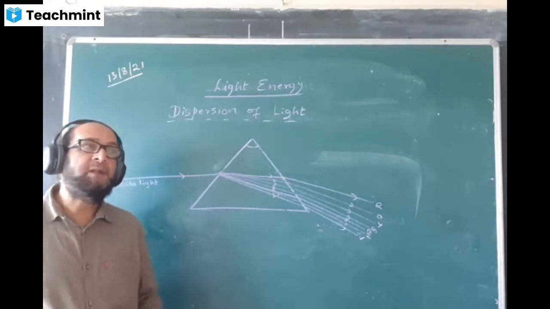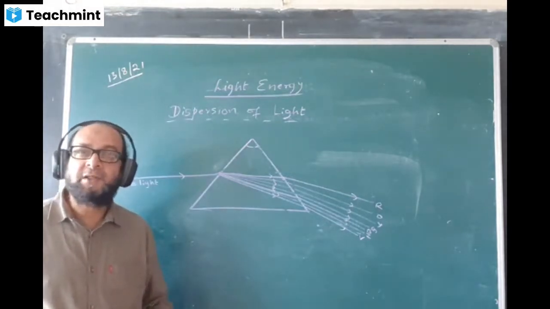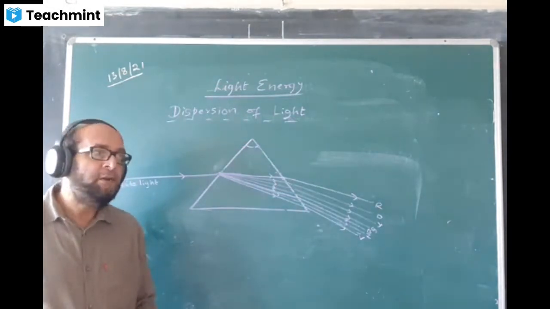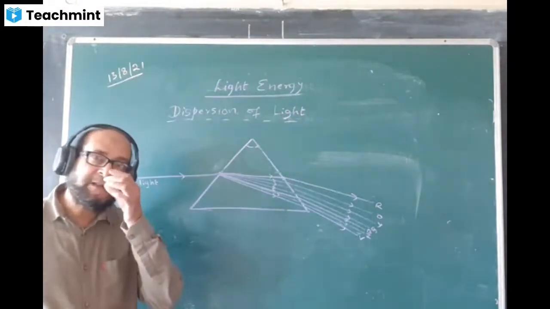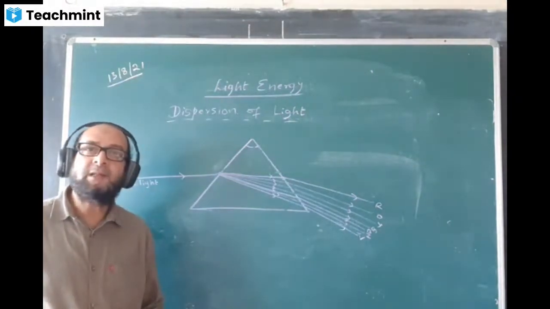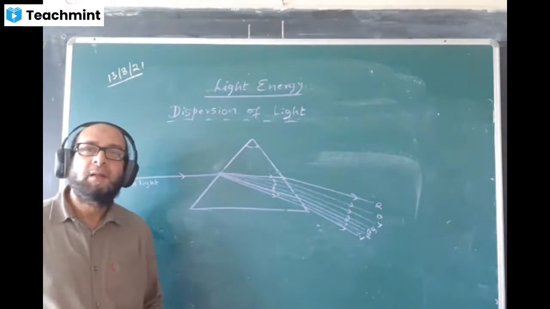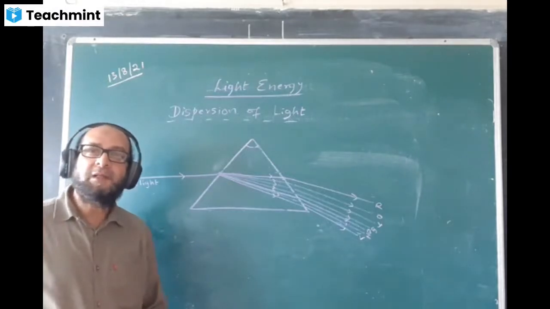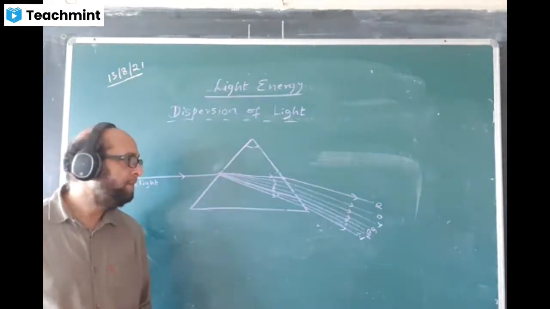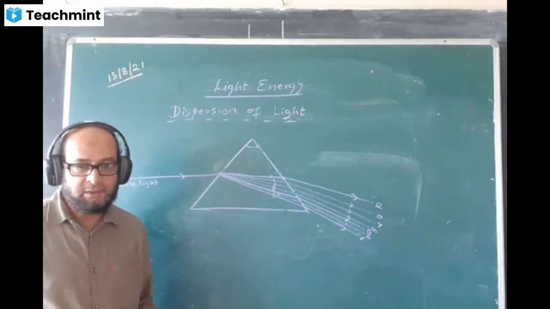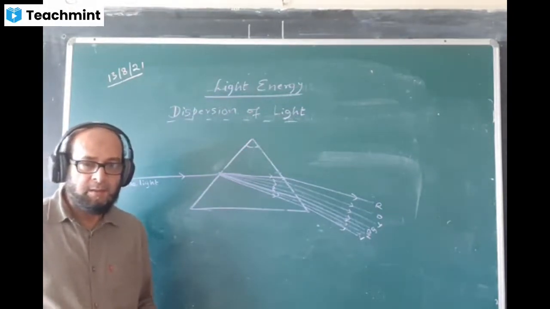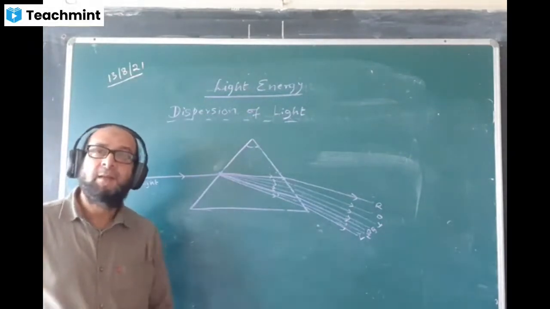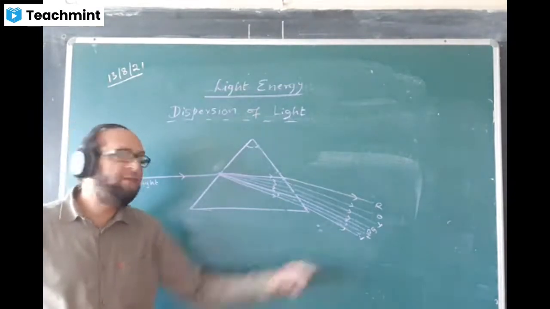But now if my question is which color will travel faster in glass, red or blue? I'm talking about glass. Red travels the fastest, as I said some time back, and violet travels the slowest.